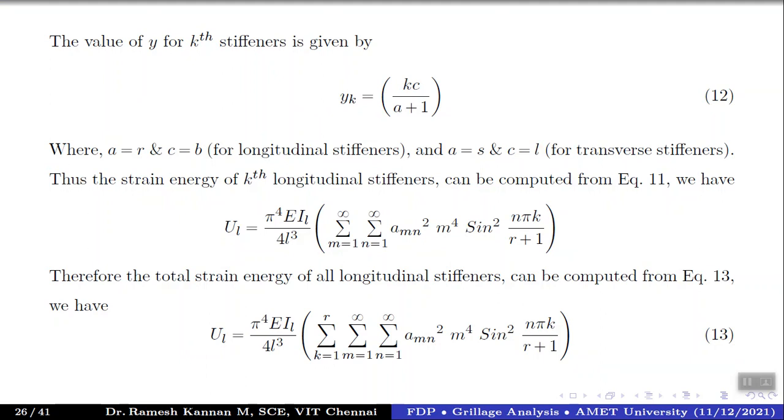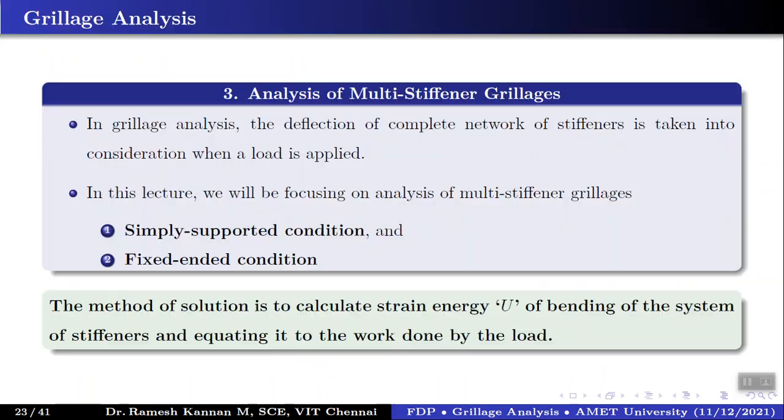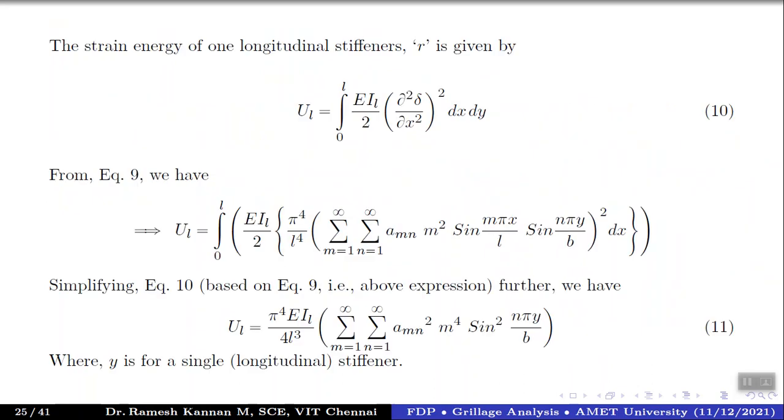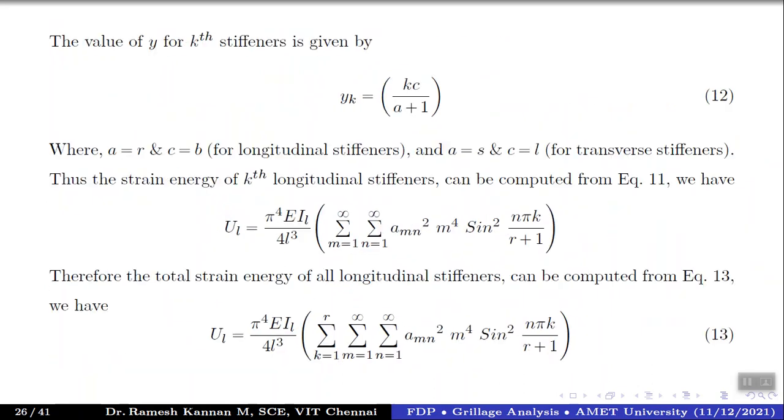So this is m equal to 1 to infinity, n equals to 1 to infinity, and amn power 2, whole power 2. Then it was m power 4, then sine squared into n pi by k into r plus 1. But we need to include a factor called the k summation. Summation of k equals to 1 to r. So here it is 1 to 7. Here it is 1 to 7. But here it is 1 to r. It's a generalized formula, right? So generalized formula for all the longitudinal stiffeners.